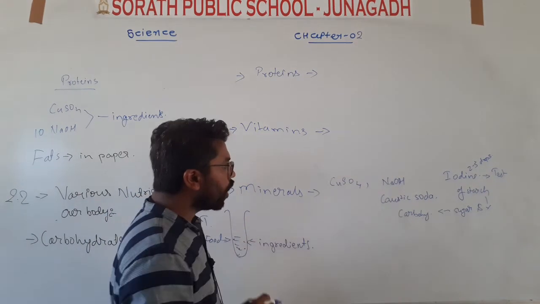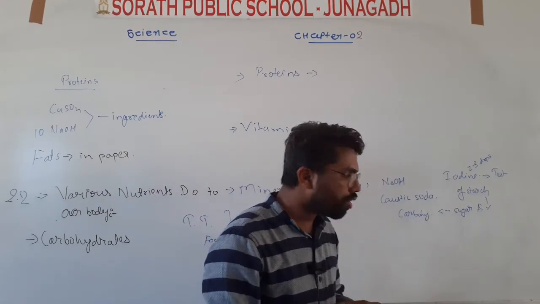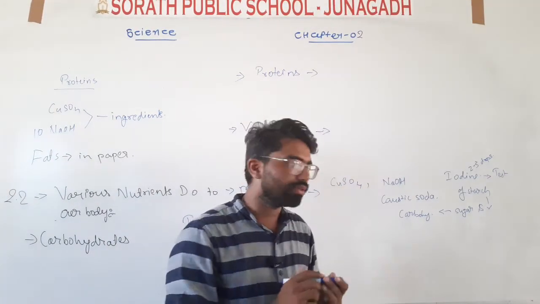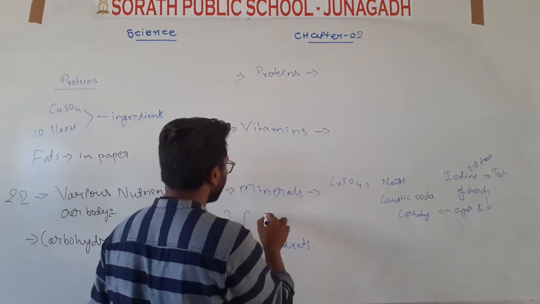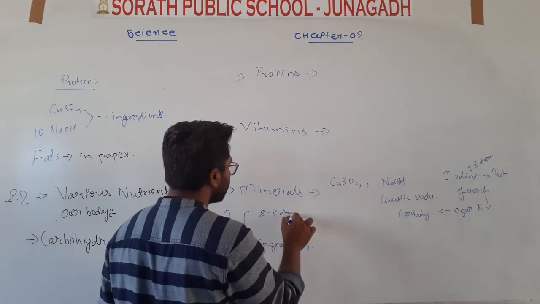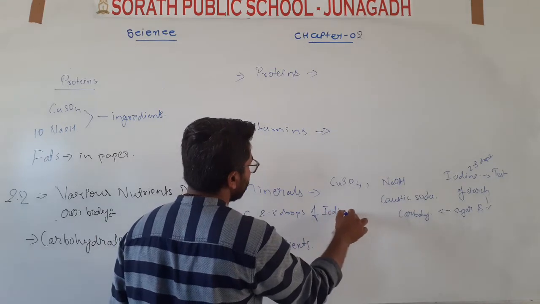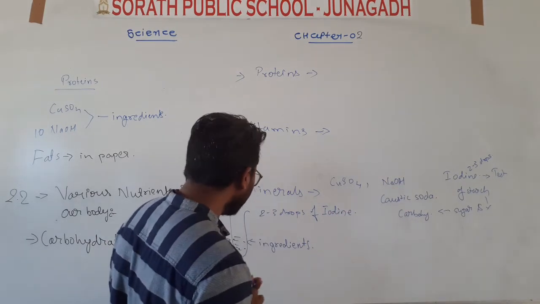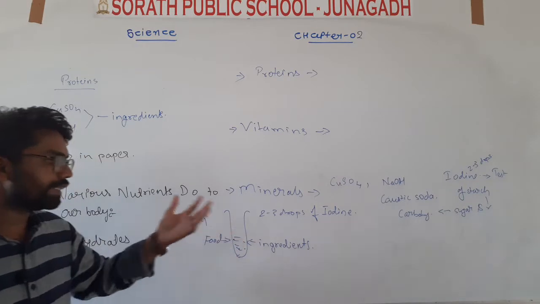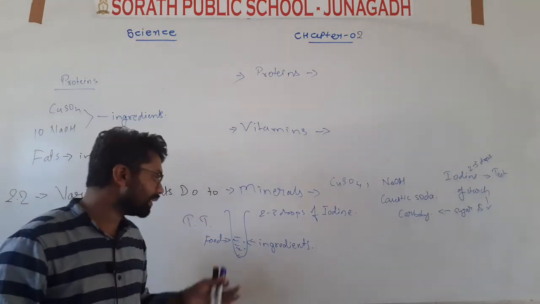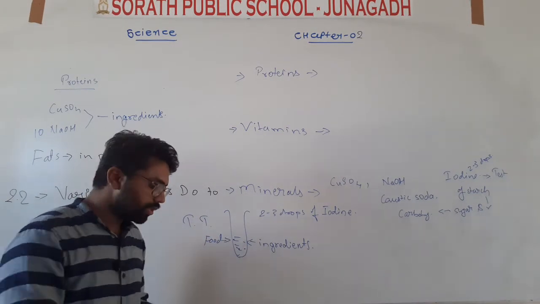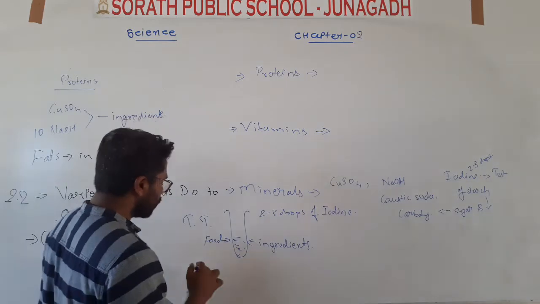After that you have to put some drops of iodine. Okay, how many drops? You can put 2 to 3 drops of iodine in it. When you put 2 to 3 drops of iodine in this food, you will see the changes in this test tube. Which color will you see?